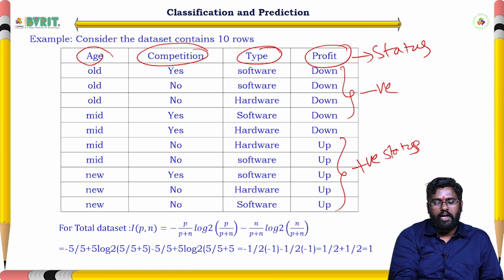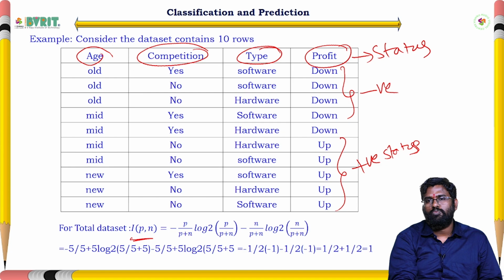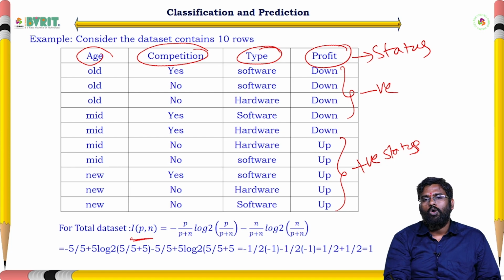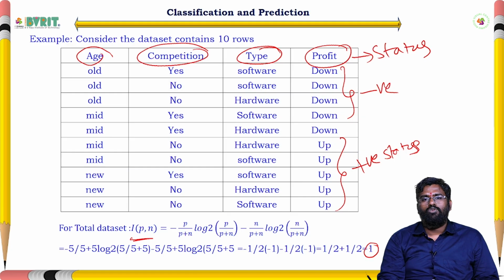Now, the information gain for the total data set: with 5 positives and 5 negatives, for the entire data set we calculate the information gain, and the value we get is 1. Now the next step is to calculate the information gain for each individual attribute, that means for age, for competition and for type.